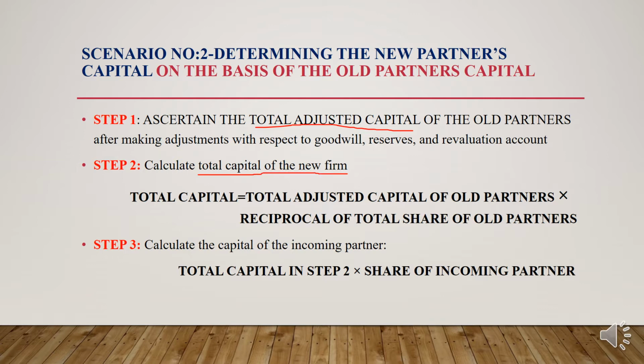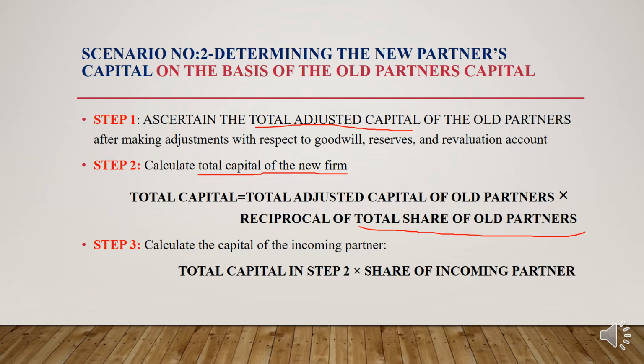How to calculate the total capital? Total capital is equal to total adjusted capital of old partners into the reciprocal of total share of old partners. Here it is the reciprocal of the total share of old partners, not the reciprocal of the incoming partner. So you need to find out the total share of old partners. And how do we find that?